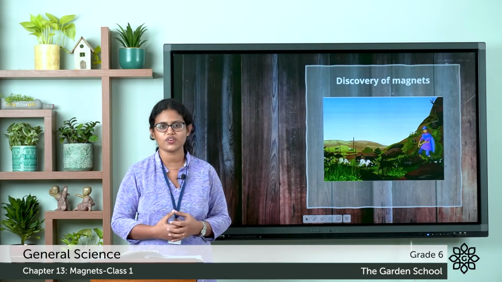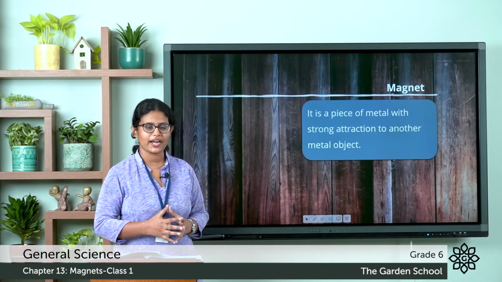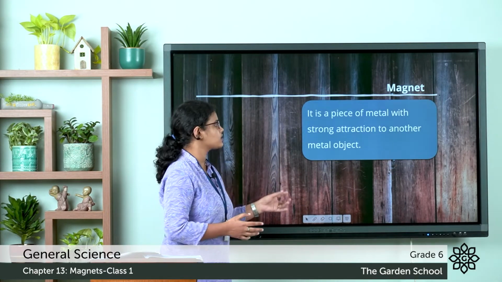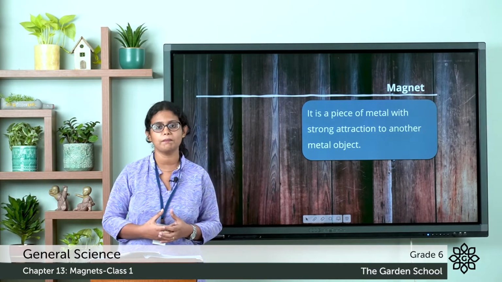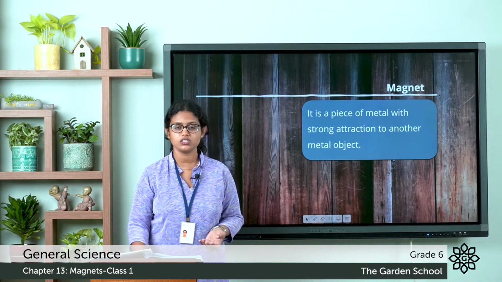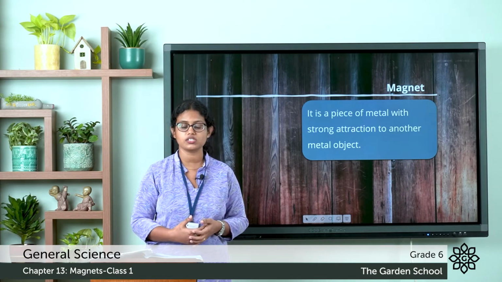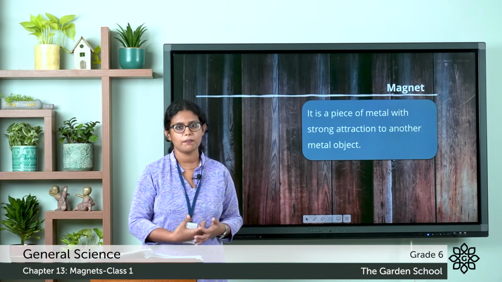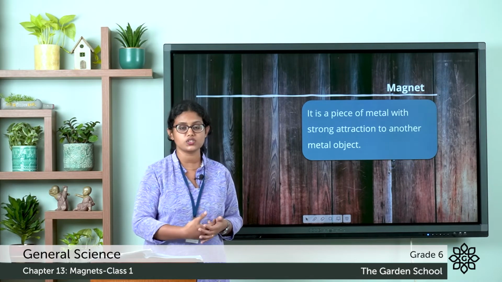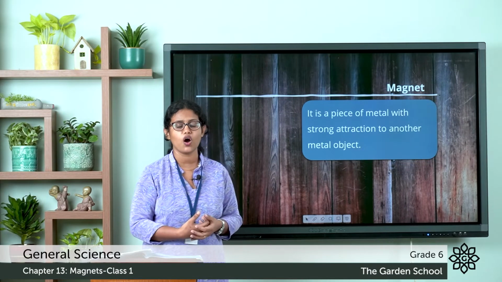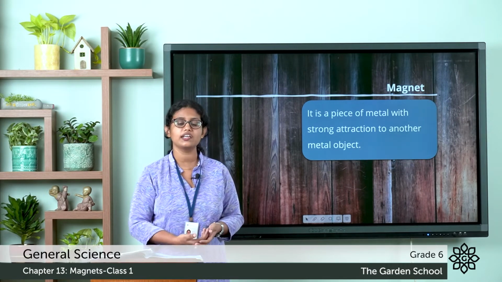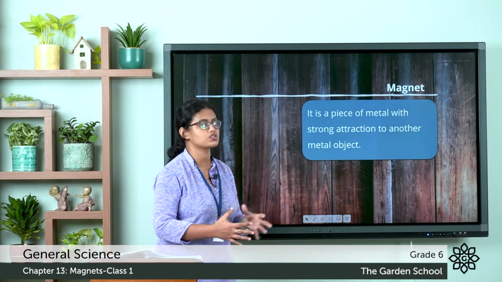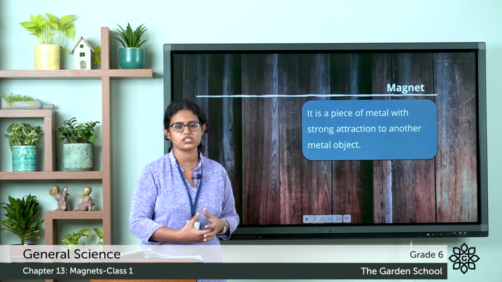So, what did you understand from this? What is a magnet? It is a piece of metal with strong attraction to another metal object. A magnet is an object that attracts other objects that are made of iron, cobalt, nickel, etc.